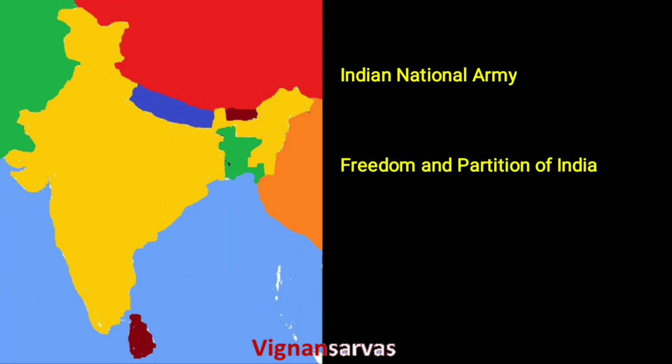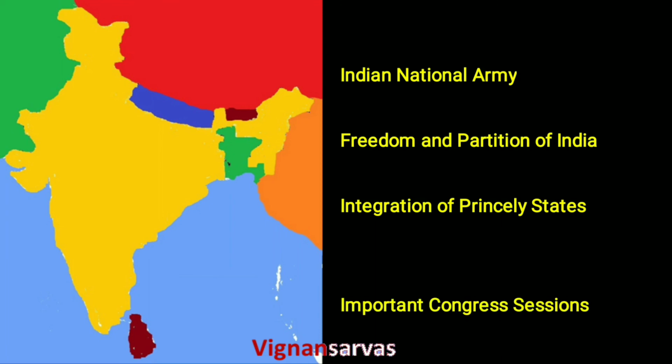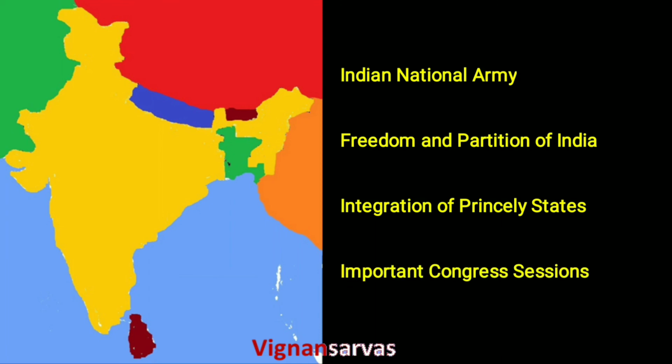After that, when the partition was announced, the leaders of India and Pakistan tried to integrate the princely states. The Iron Man of India, Sardar Vallabhbhai Patel, integrated most of the princely states. The last important topic is the important Congress sessions. Generally, questions come from the above sections. These are the important topics in Indian history.